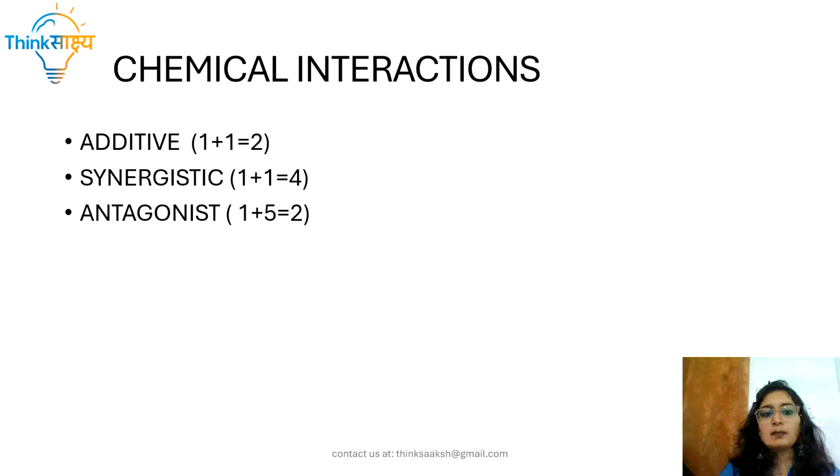Let's move forward. Okay, so now let's quickly go through different chemical interactions that two or more drugs can cause inside our body. There are three different types of effects that drugs can cause in our body: additive, synergistic, and antagonist. Let's understand what these mean. Additive is basically when two drugs come together to cause a significant effect in the body, which is equal to the sum of their individual inputs. Meaning 1 plus 1 is 2.